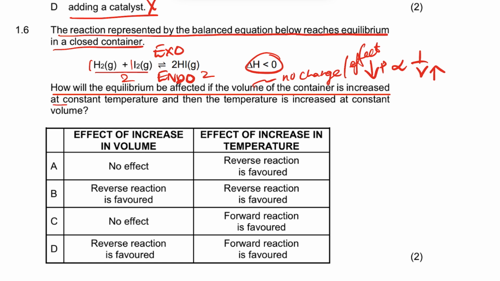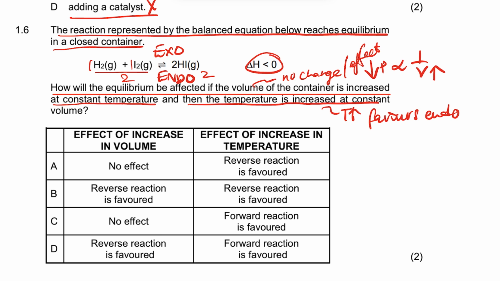It says increase volume at constant temperature, and then the temperature is increased. When the temperature is increased, we know what is favored: the endothermic reaction. So let's look at our answer.